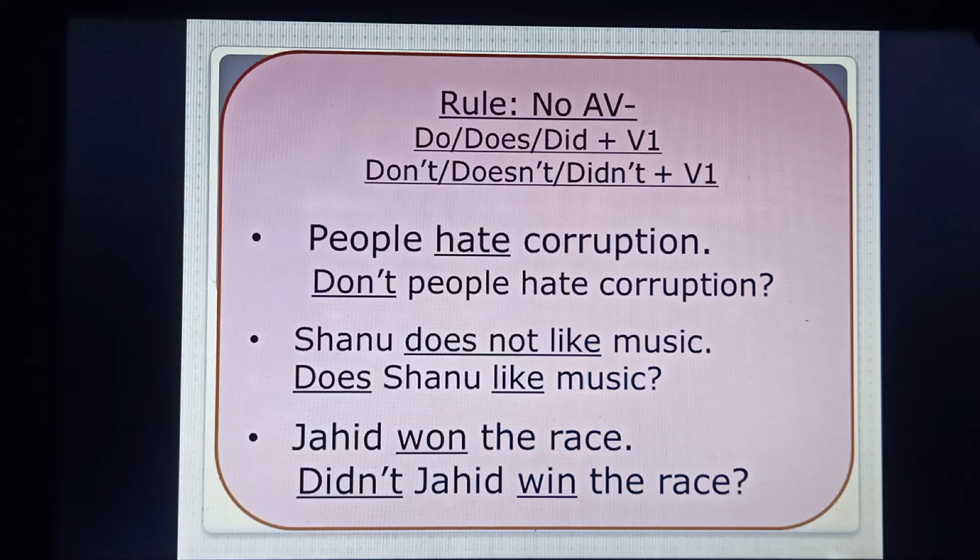Second example, Shanu does not like music. The sentence is negative. We'll have to make it interrogative only. And in this sentence, Shanu is third person singular number. And next you see the verb is does. So use the auxiliary verb at the very beginning. So: does Shanu like music? We'll have to omit not.